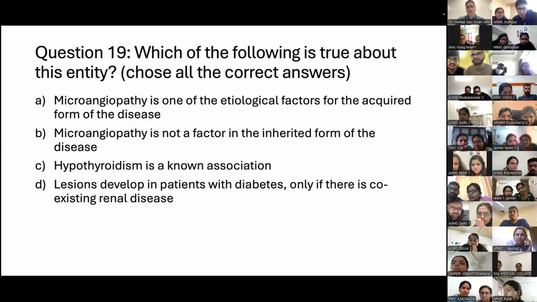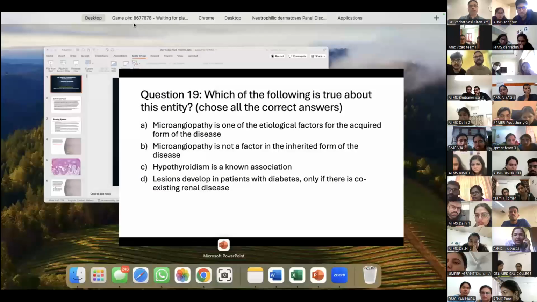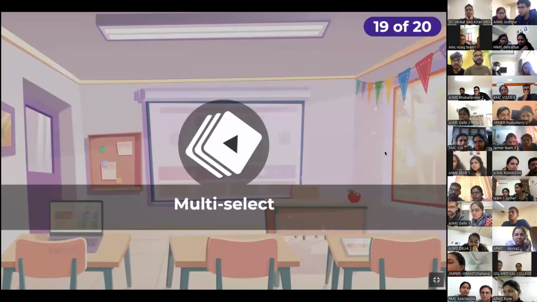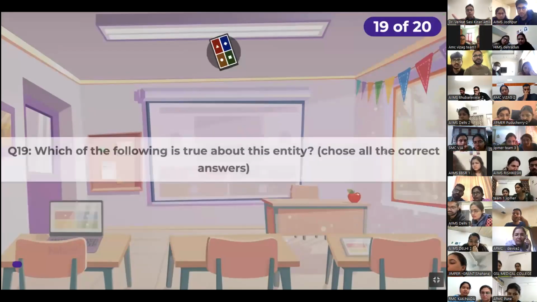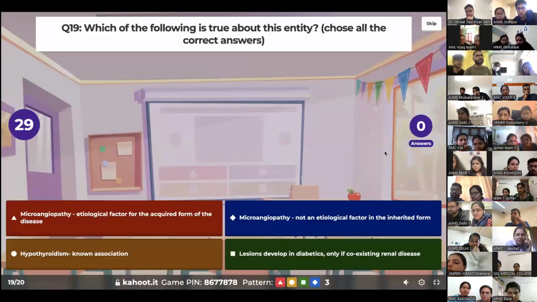Microangiopathy is one of the etiological factors for the acquired form of the disease. Microangiopathy is not a factor in the inherited form of the disease. Hypothyroidism is a known association. Lesions develop in diabetes only if there is coexisting renal disease. Your options start now. Multi-select, choose all the right answers, and double points as well. You get double the points if you get all the correct answers. You have 30 seconds to answer this.